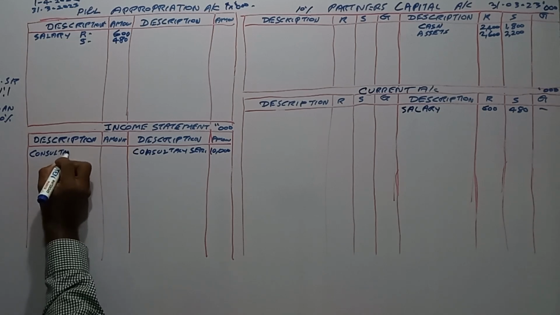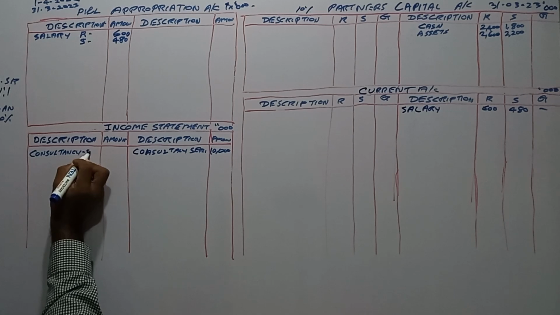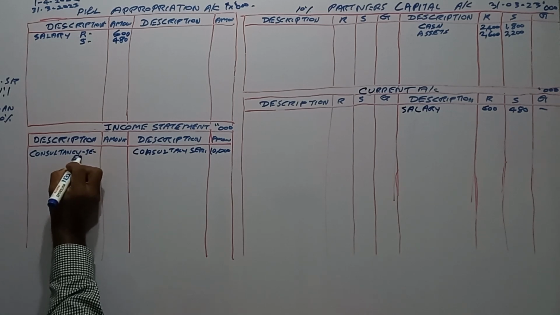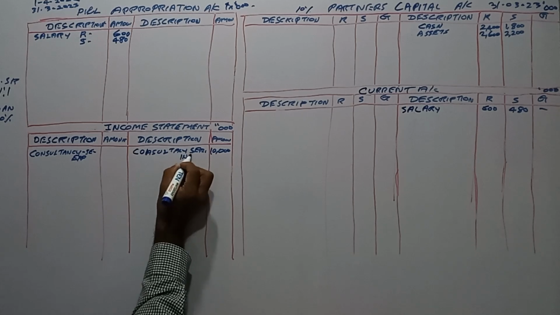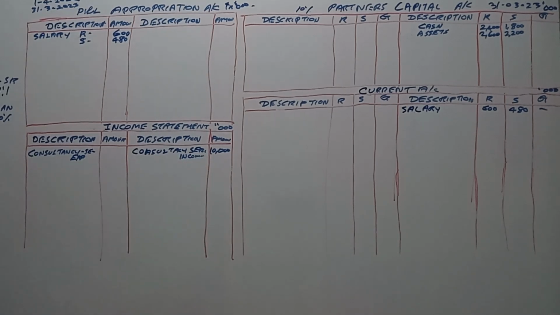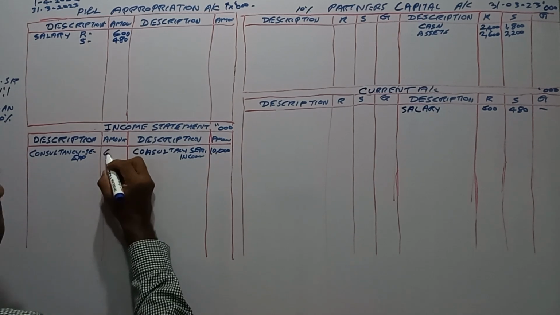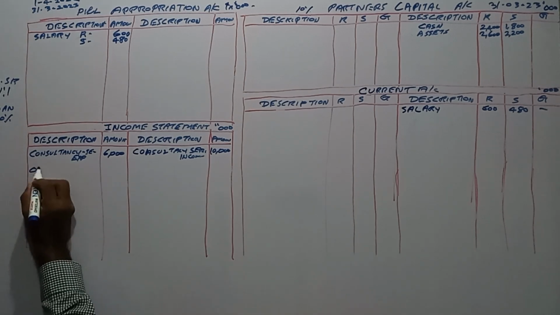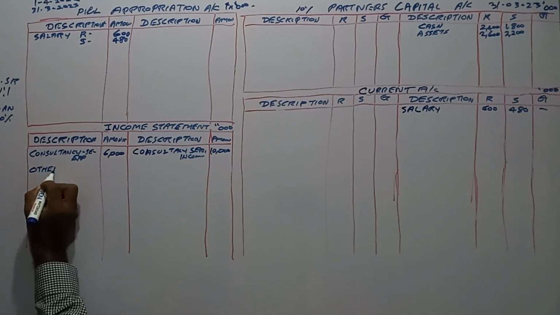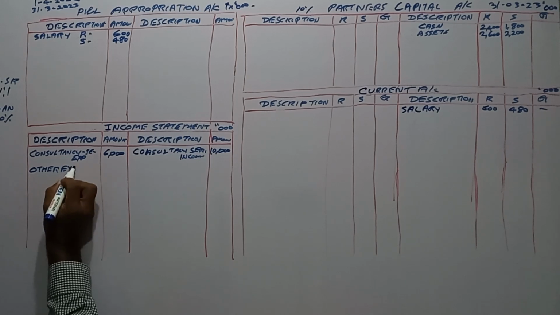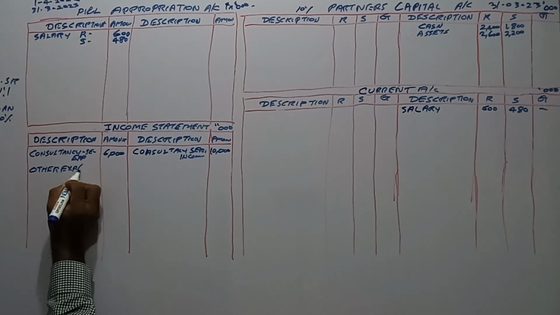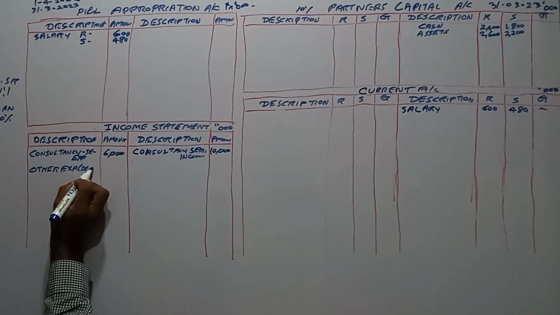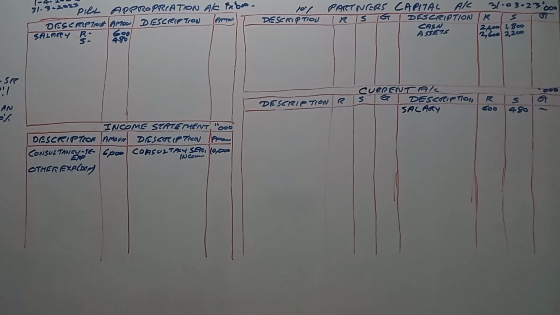Consultancy services expenses, this is income, expenses is 6,000. Other expenses including depreciation, how much? 1,000.